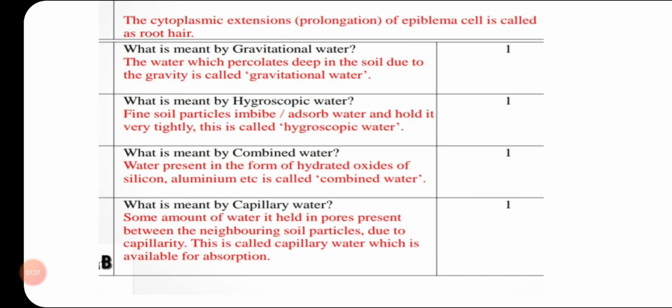Remember students, gravitational water, hygroscopic water and combined water are not available for absorption. Only and only capillary water is available for absorption. We have discussed all these things in our lectures with the help of a diagram. I have shown you gravitational water, hygroscopic water, combined water. Okay.